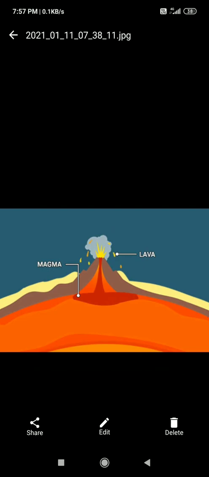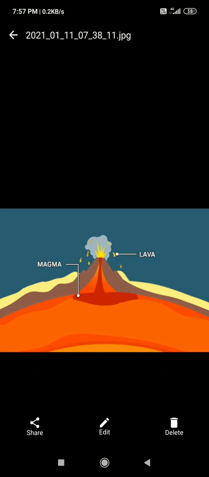So there are two examples. Both we can call igneous rock because they come from inside the volcano or come out in the form of lava.